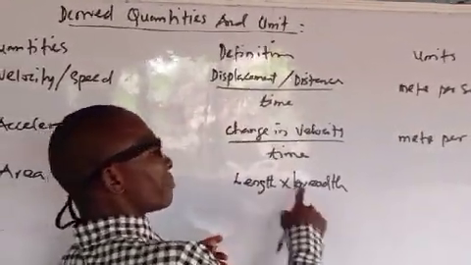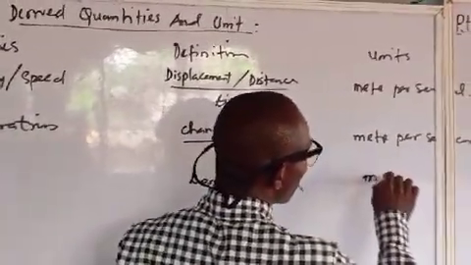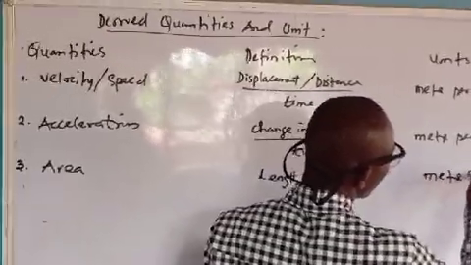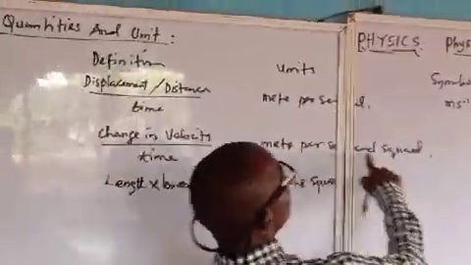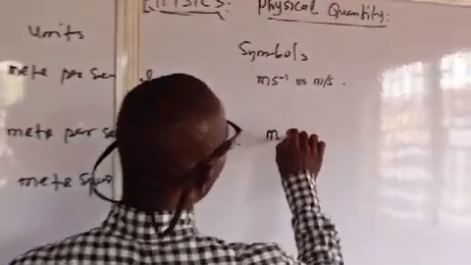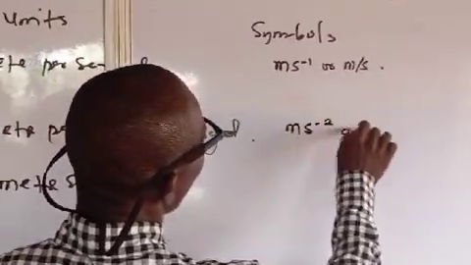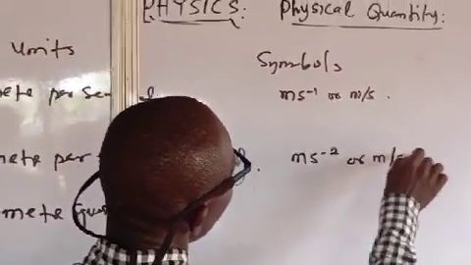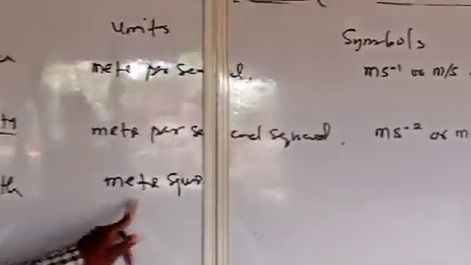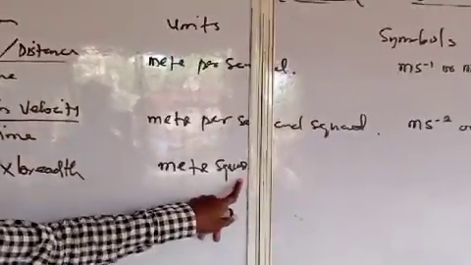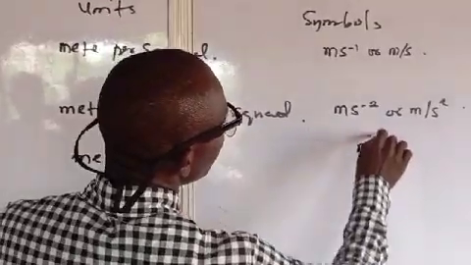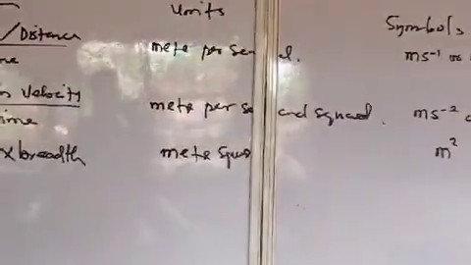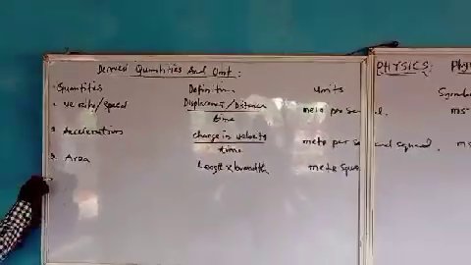Length is in meter, breadth is in meter, so it becomes meter square. Here, meter per second square is written like this, while for area we have meter square, which we write as meter square.